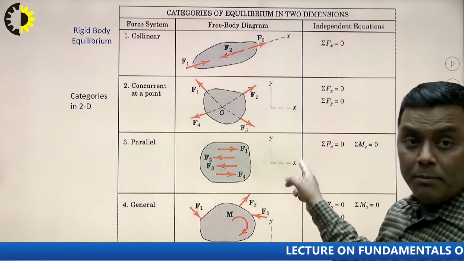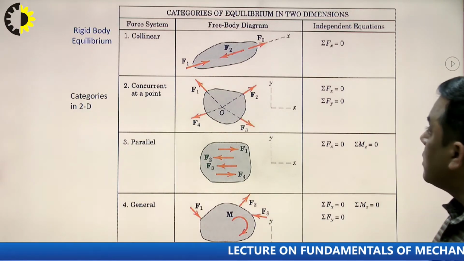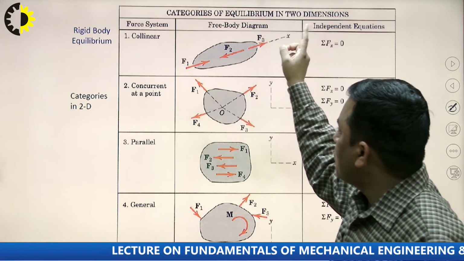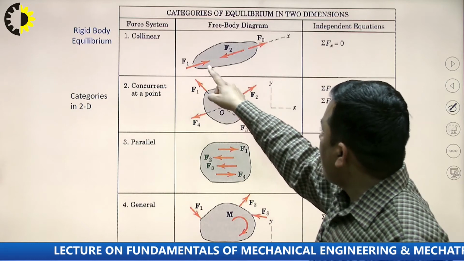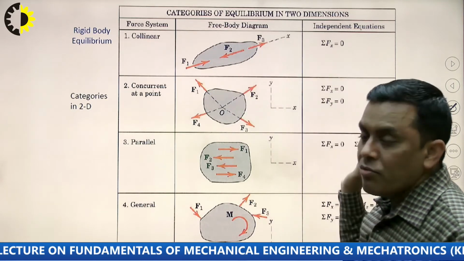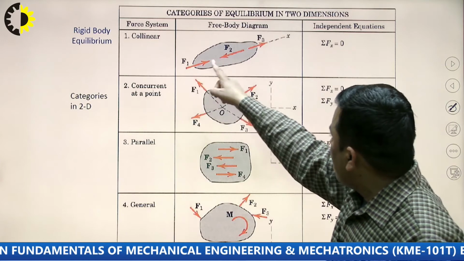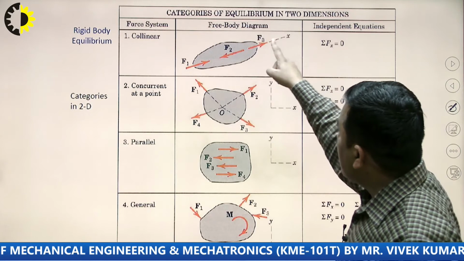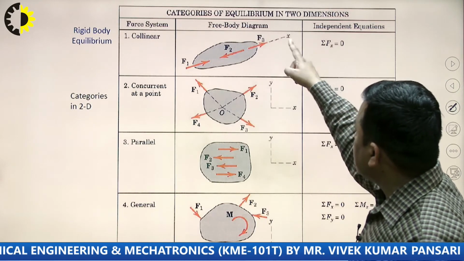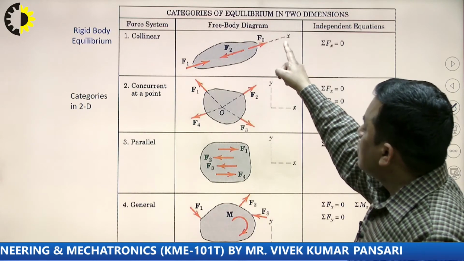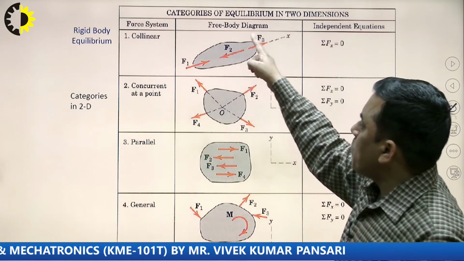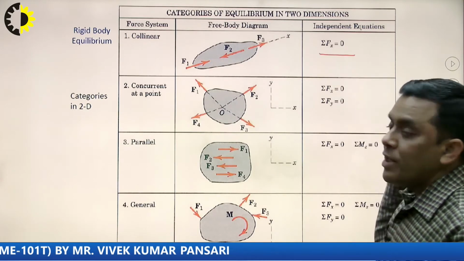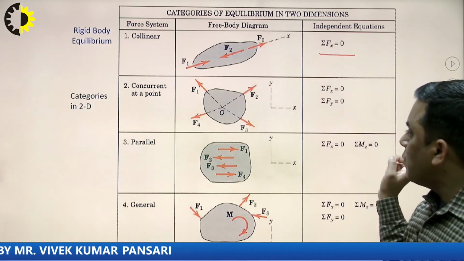Now if we are dealing with a number of forces, then forces may be collinear. Here we are observing F1, F2, F3, three forces, and the line of action of all the forces is the same, it is in the x direction. If we are dealing with this type of problem where forces are collinear, then one equation of equilibrium is sufficient, which is sigma Fx equal to 0.